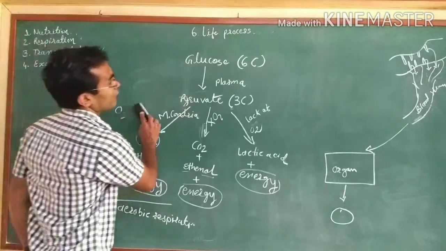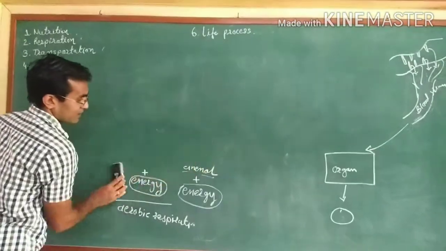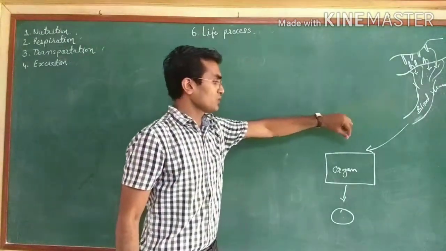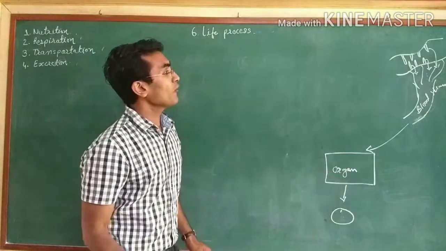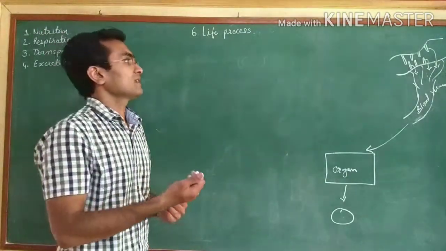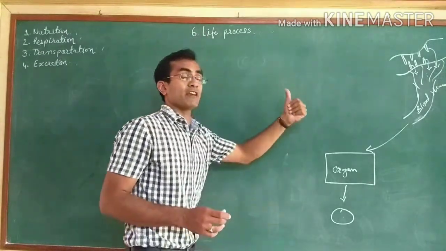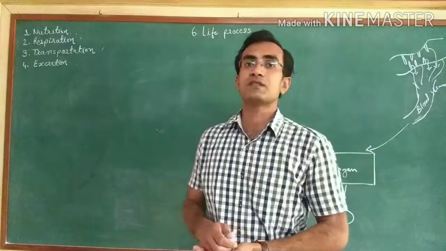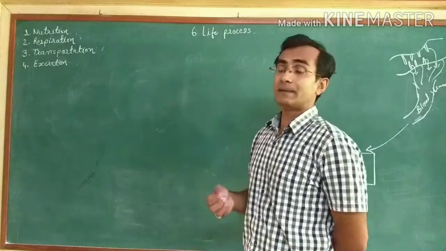Now we'll try to understand where the oxygen molecule for aerobic respiration comes from. This is about the glucose. The glucose molecule comes into the organ, and from the organ it comes to the cell. Now, where does the oxygen come from? It comes from the nostrils, through the respiration process. The very first step is breathing. Some students have the misconception that respiration is breathing, but that is not true.